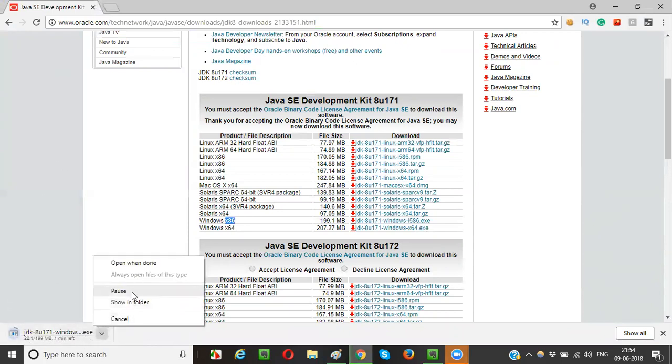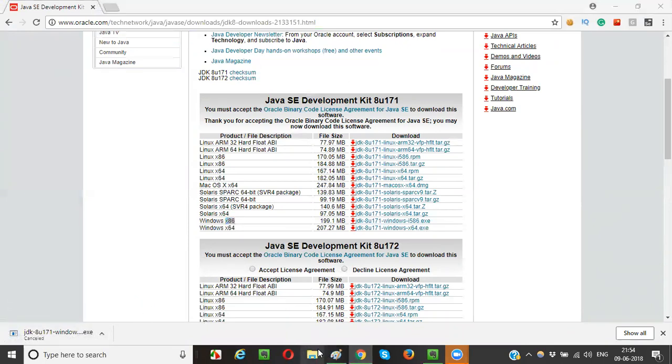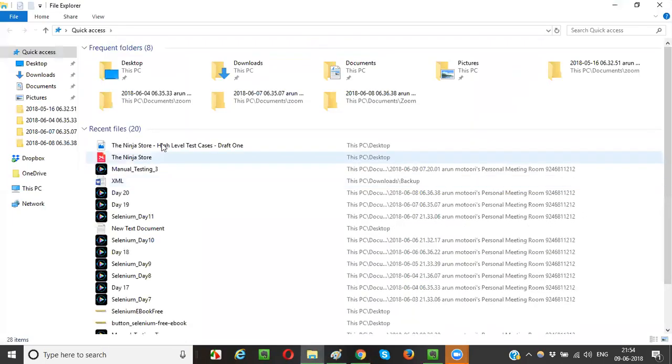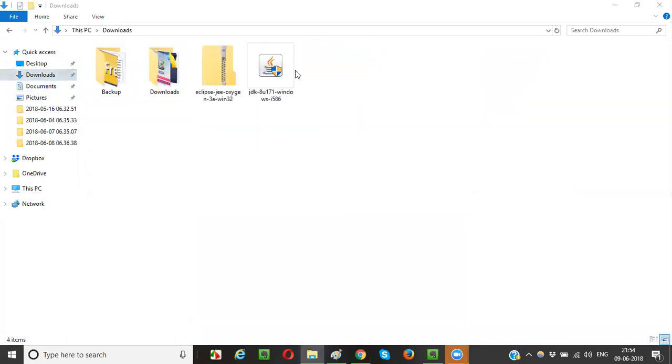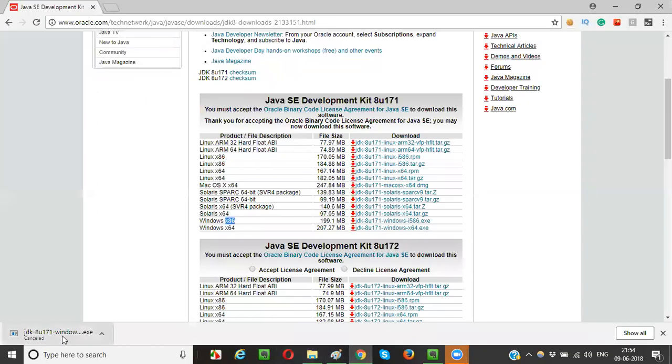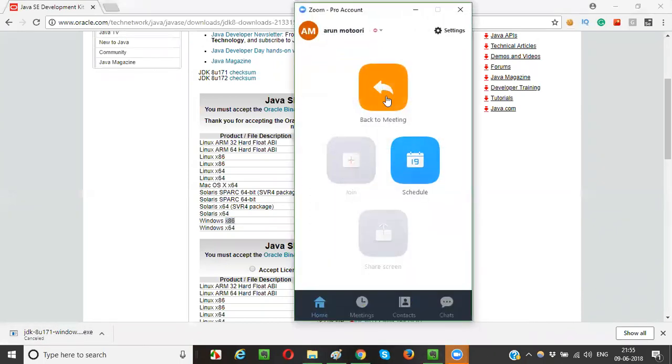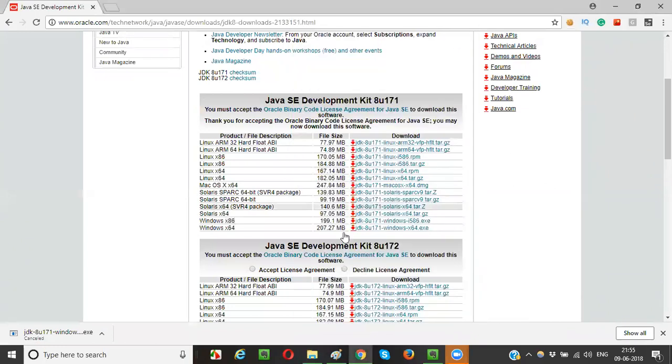Okay, let me cancel this one because I already downloaded it, to save time. So in my downloads folder, it's already there. When it downloads completely, it will appear as jdk-8u171-windows-i586.exe.